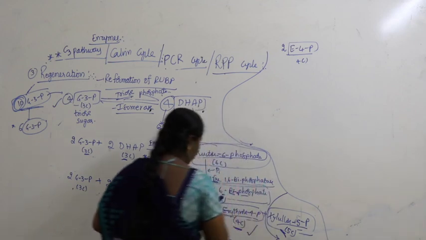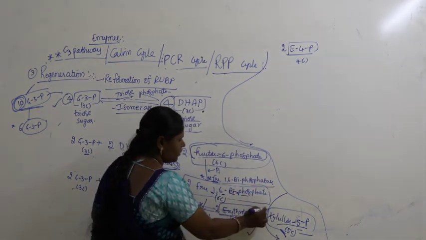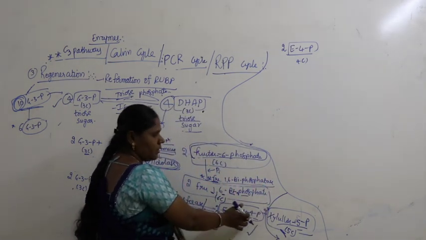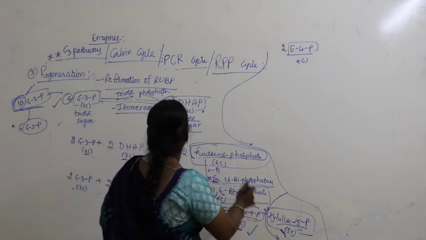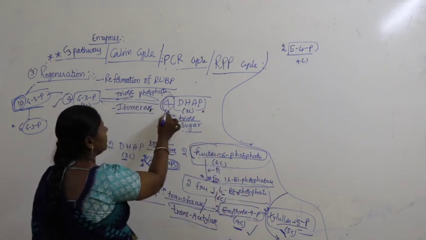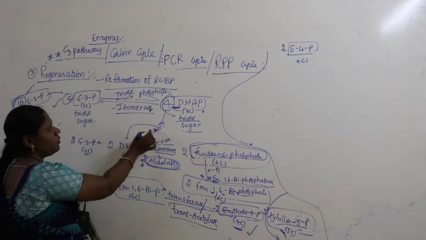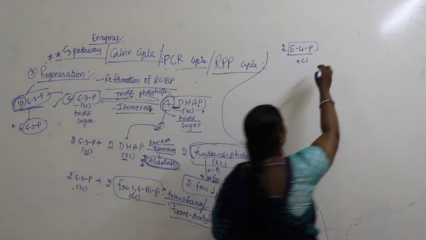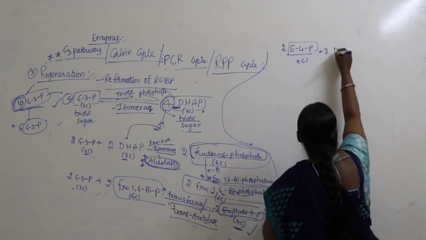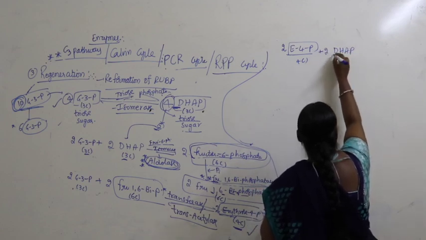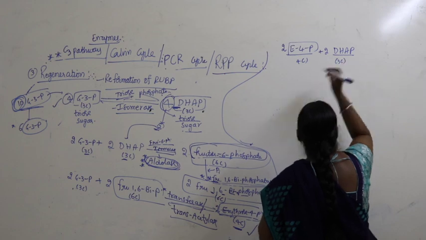Now this I am taking, 2 molecules of erythrose 4-phosphate combine with the rest of the 2 more molecules of DHAP. 2 got utilized here and 2 more are pending here, right. So 2 more molecules of DHAP, dihydroxyacetone phosphate having 3 carbons.